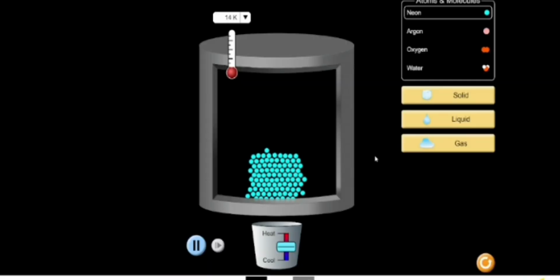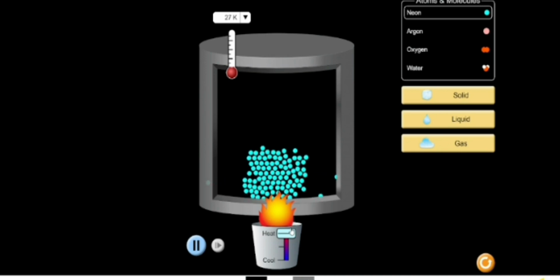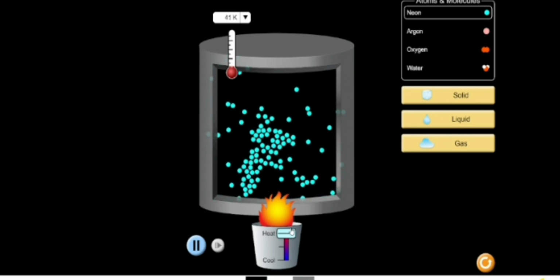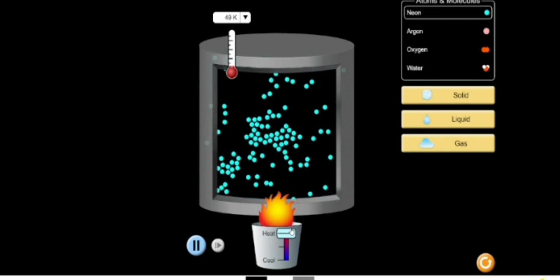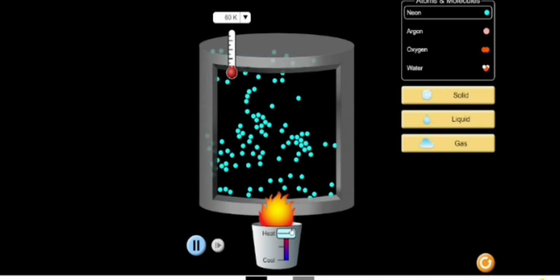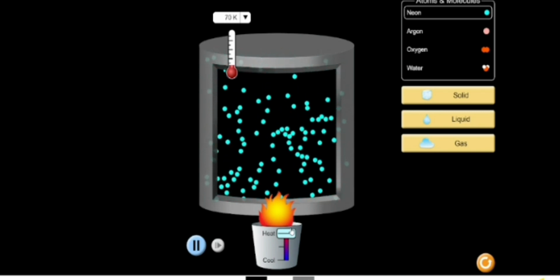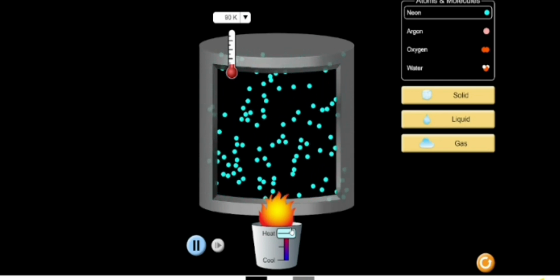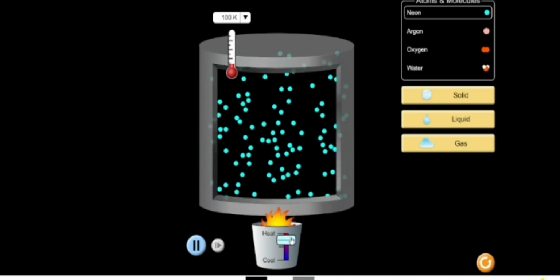Okay, so we're going to start with our neon. The first state is solid. For the solid, if we add heat to it, let's see. After we add heat to it, the neon just spreads to the other part of the box, as you can see.